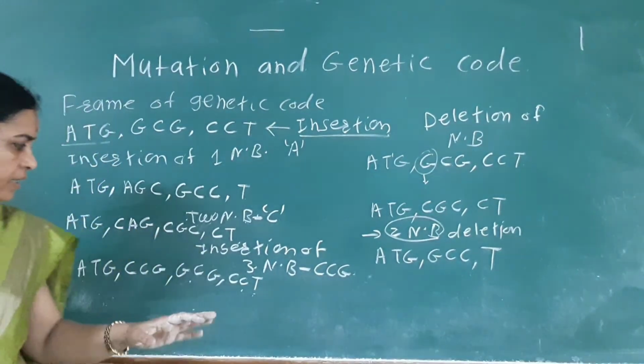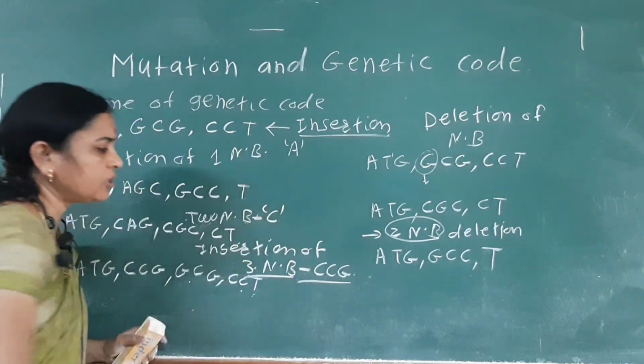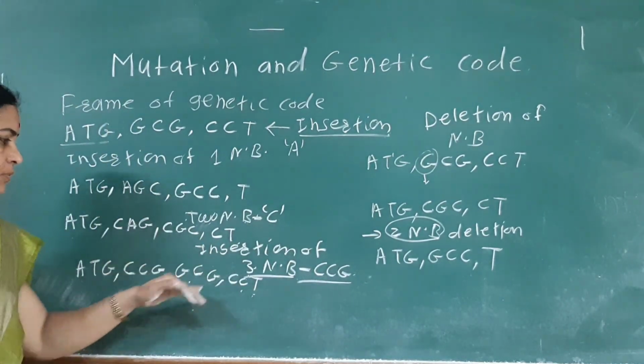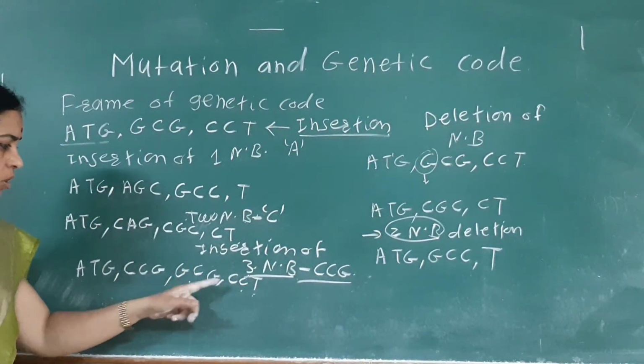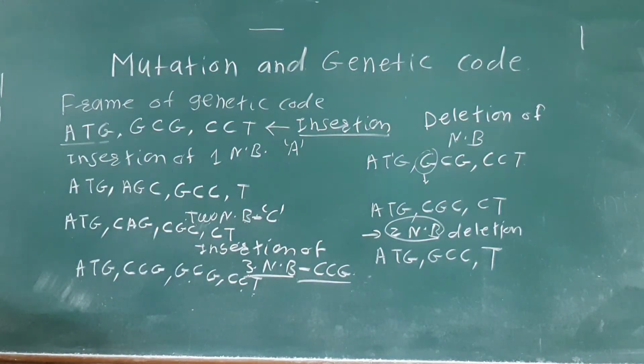Okay, but due to the insertion of the three nitrogen bases, that is one codon, the codons are not altered, they remain in unaltered form.